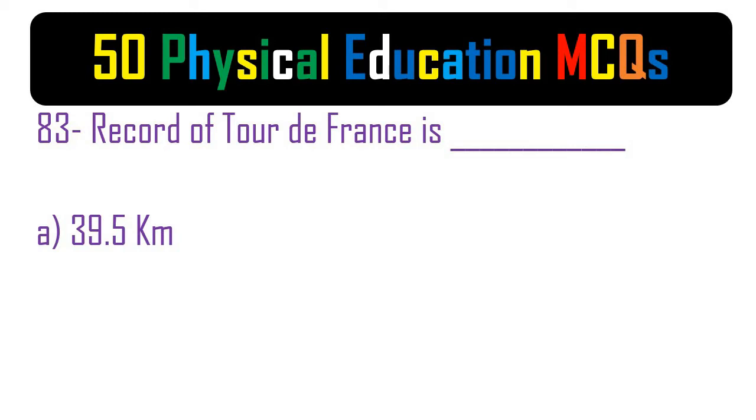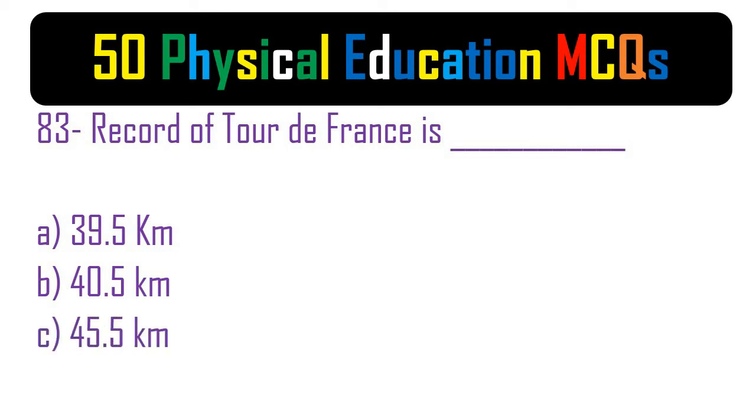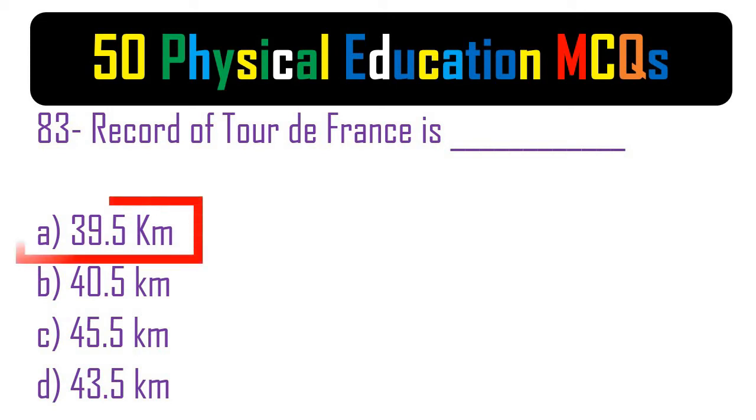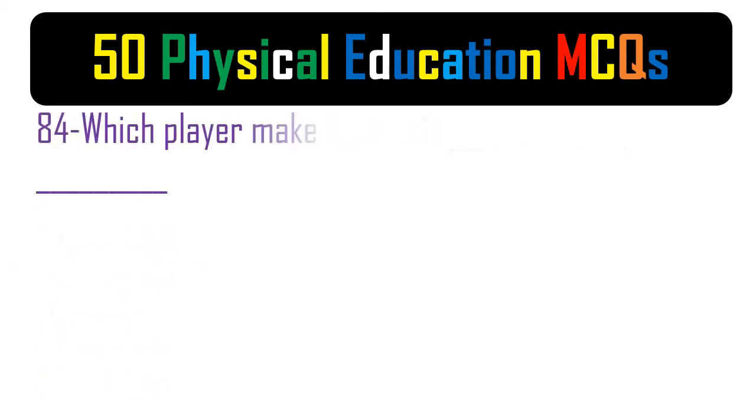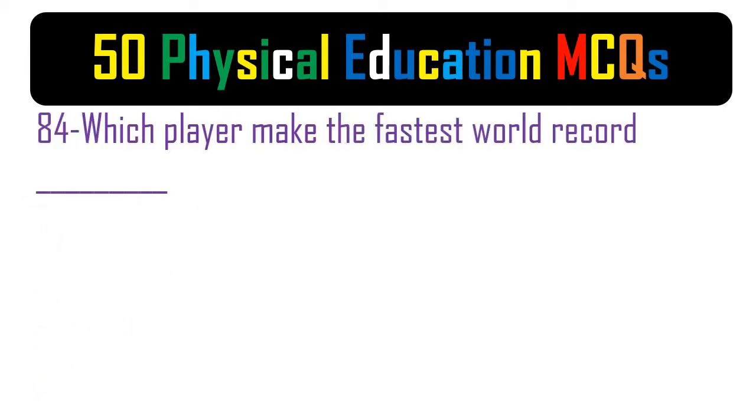83. The record of Tour de France is A. 39.5 kilometer. B. 40.5 kilometer. C. 45.5 kilometer. D. 43.5 kilometer. The correct answer is A. 39.5 kilometer.